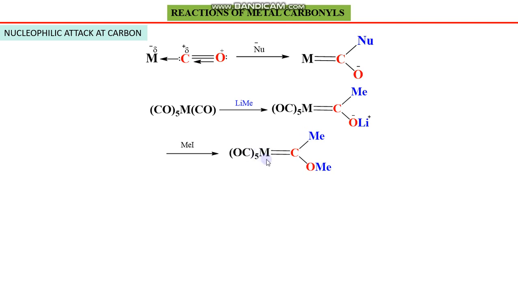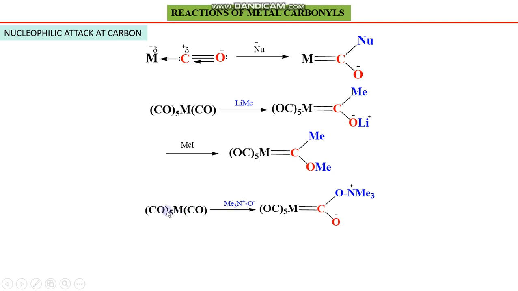By replacing this metal with an actual metal, because this is general, we can get the corresponding metal complex. In the next reaction, this is also a nucleophile, a trimethyl ammonium type salt. In this case, oxygen possesses negative charge, and this trimethyl ammonium ion possesses positive charge.